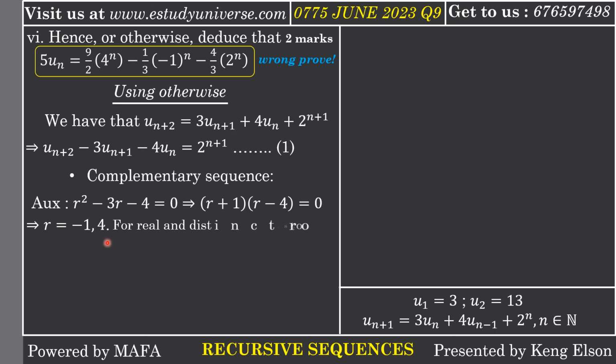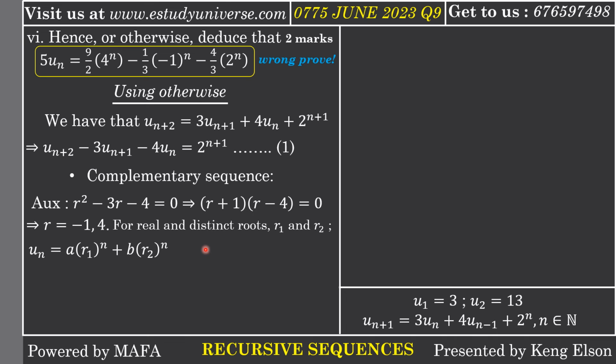So it therefore means that we have real and distinct roots. If you call them r1 and r2, then generally for this recursive definition, the nth term will be a constant times the first root raised to the power n plus another constant times the second root raised to the power n. If we are dealing with differential equations, then we say a e to the power r1x plus b e raised to the power r2x.